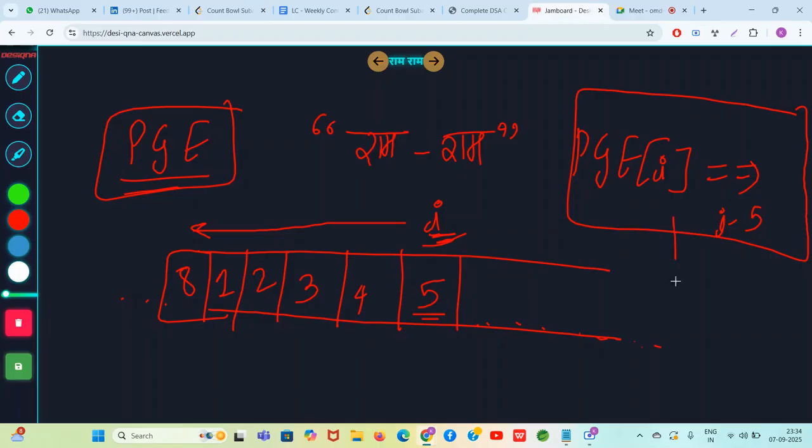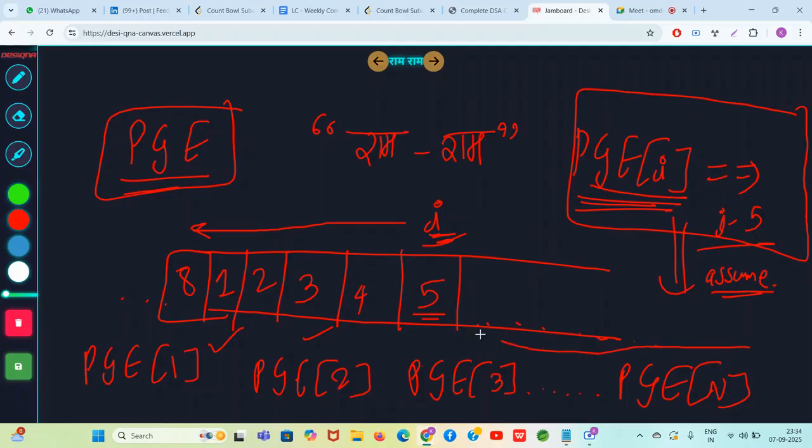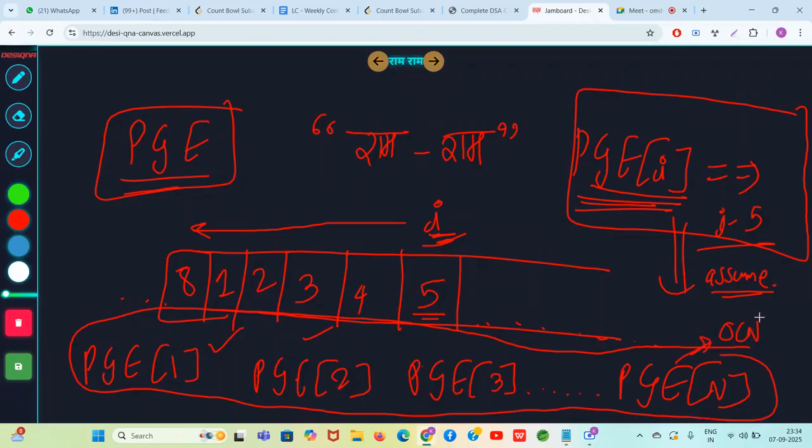Now guys, we have to assume that we have pre-calculated this PGE array. Basically, you know the value of PGE of 1, you know the previous greater element for the second element, and you know the index of the previous greater element of the third index too. You know the PGE till index n. We are considering one-based indexing. So we assume that we have pre-calculated this array efficiently in O(n) time complexity.